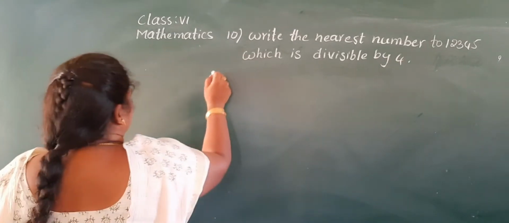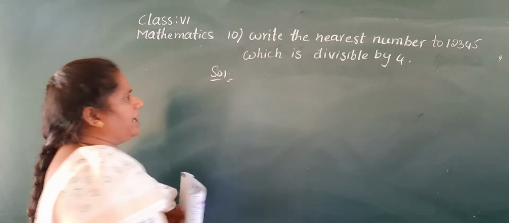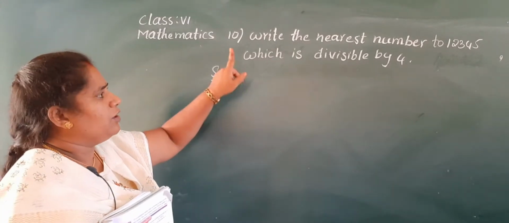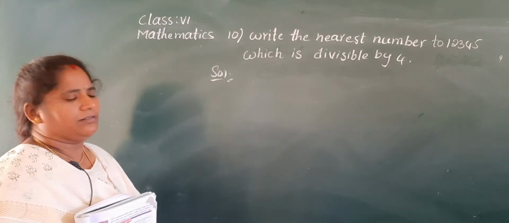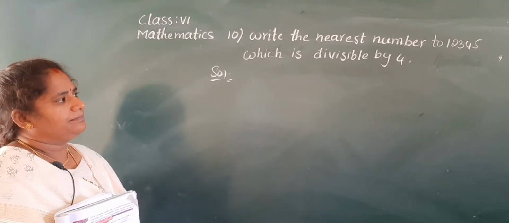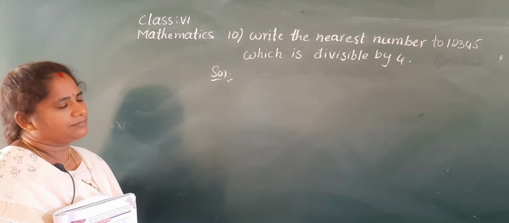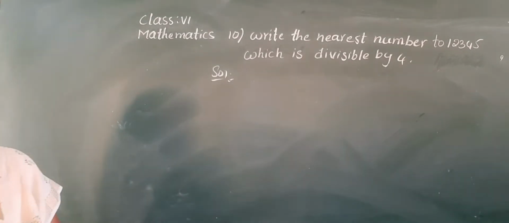Write down in your classwork children. Note down the question. Write the nearest number to 12,345 which is divisible by 4. Write down in your classwork neatly.